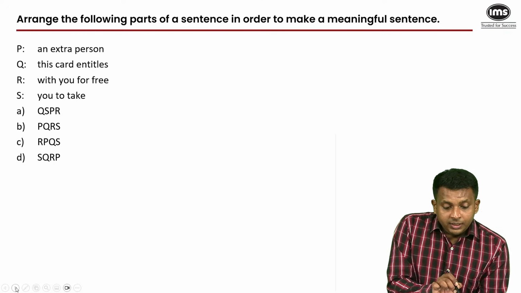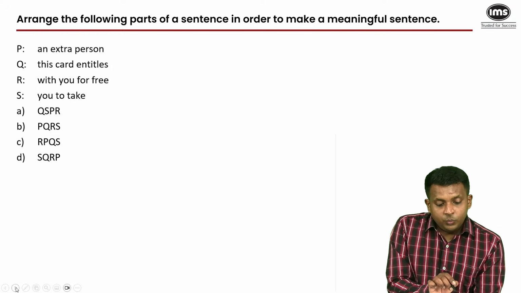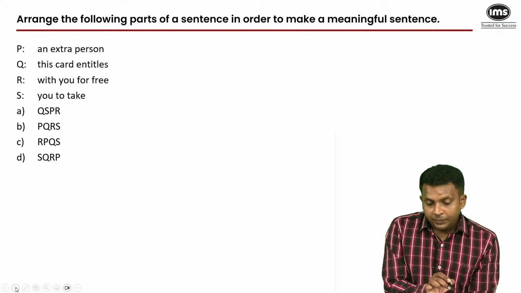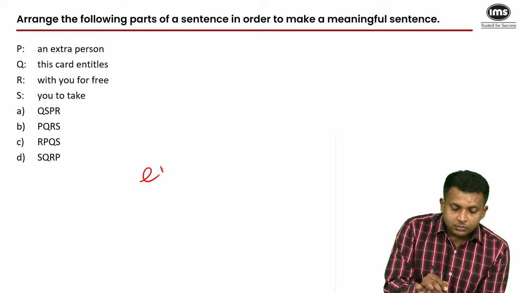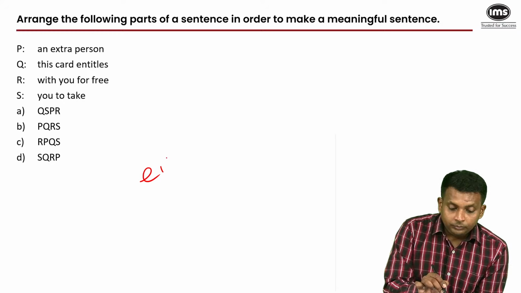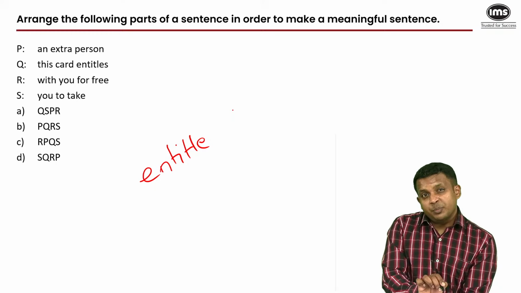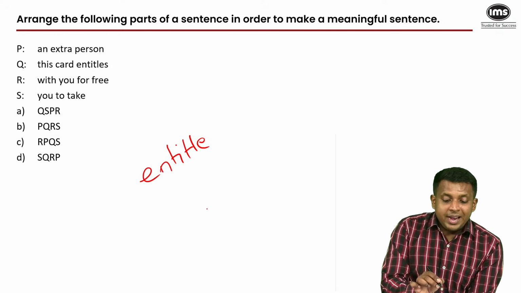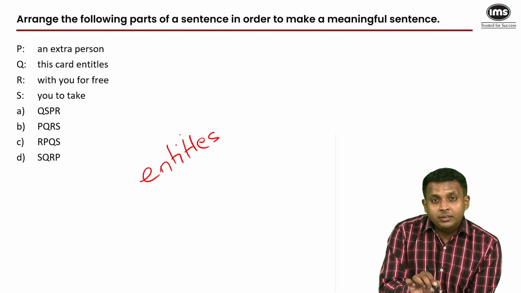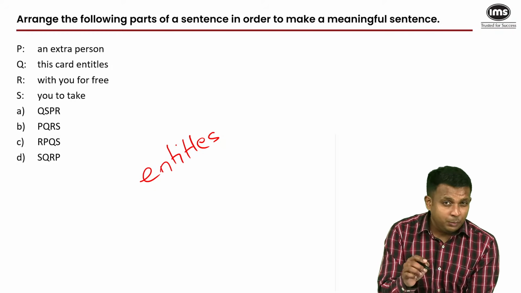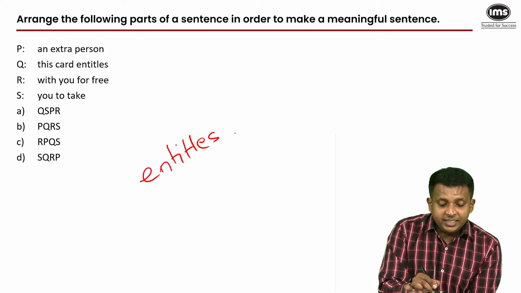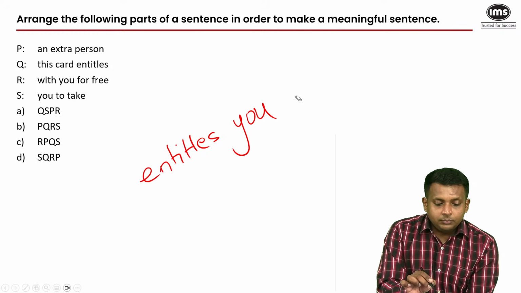An extra person, this card entitles with you for free, you to take. So entitles, again a word which we have already discussed, a privilege that you have. Entitles is followed by the subject that has the entitlement or the privilege, in this case entitles you, because if you try to entitle that extra person, the sequence will not make sense.